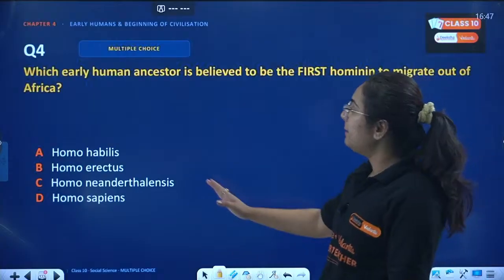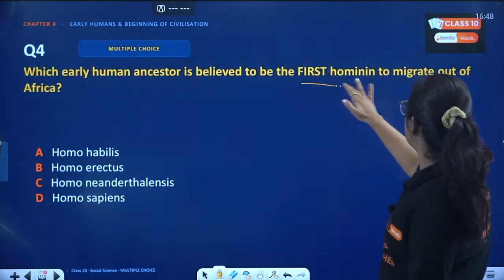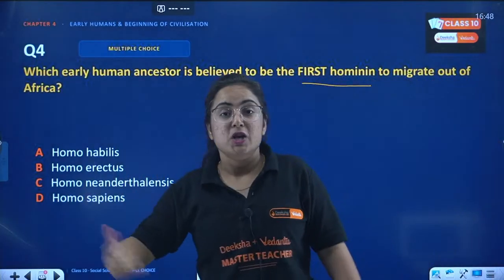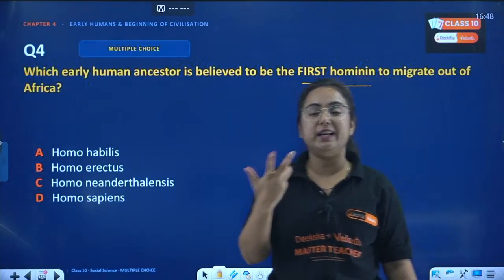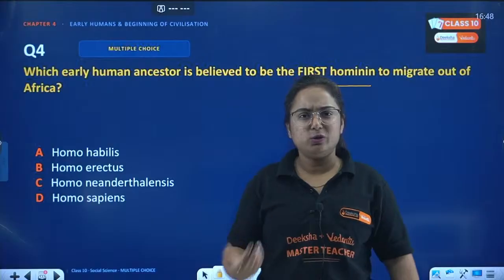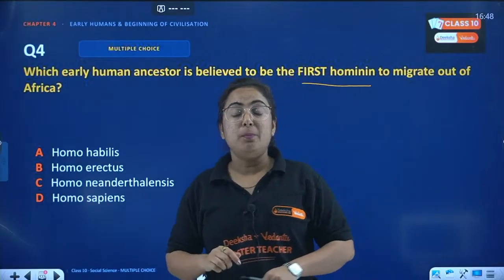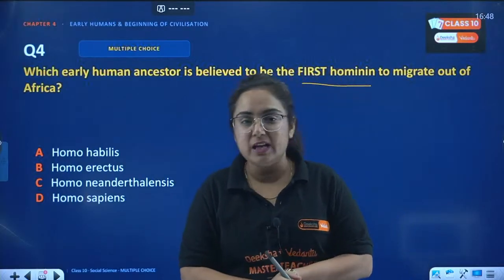Tool makers, 3.3 million years back. Next question, beta. Which early human ancestor is believed to be the first hominin to migrate out of Africa? So now it is being said every time that Africa is the cradle of humankind. Cradle, you know that palna, basically where a child is kept just after the birth. So by this phrase it means that the early humans belong to Africa.